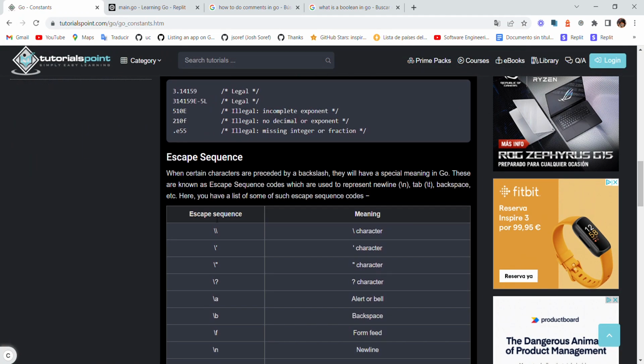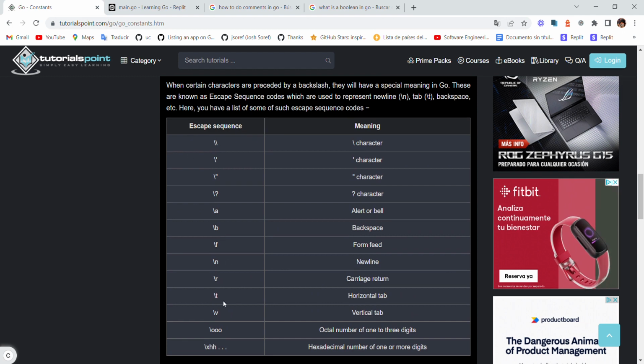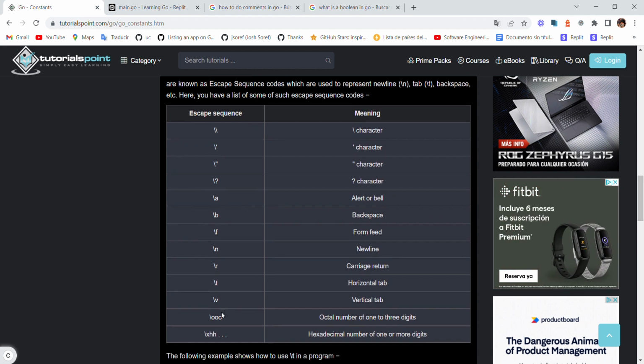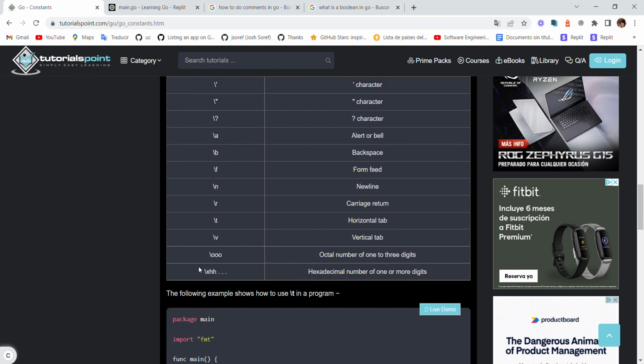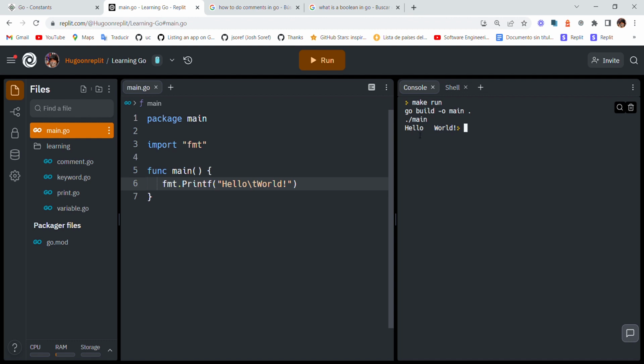So you have a lot of escape sequences, I'd say 50 maybe, and this one is an example, so we're using \t. This is the horizontal tab. What \t does, it just puts little spaces in the output.